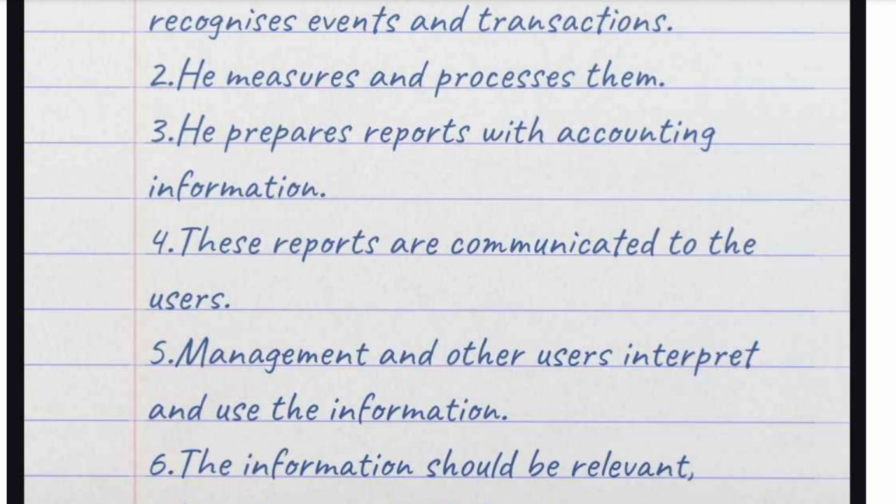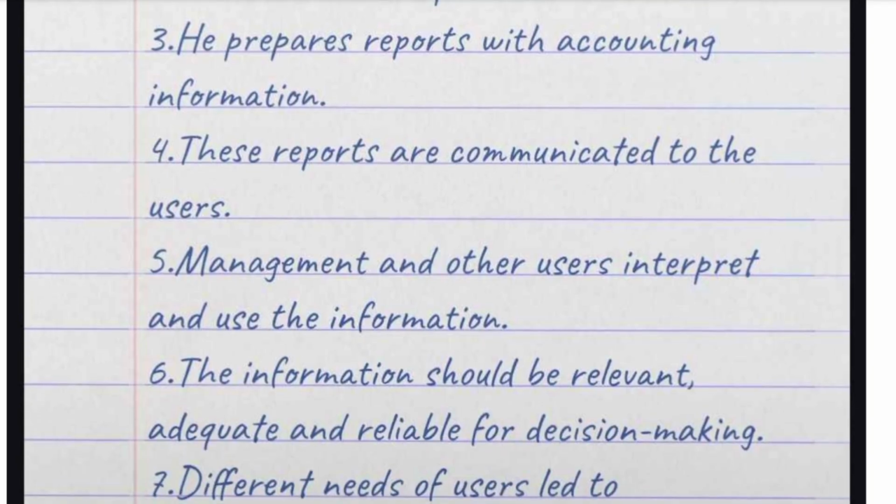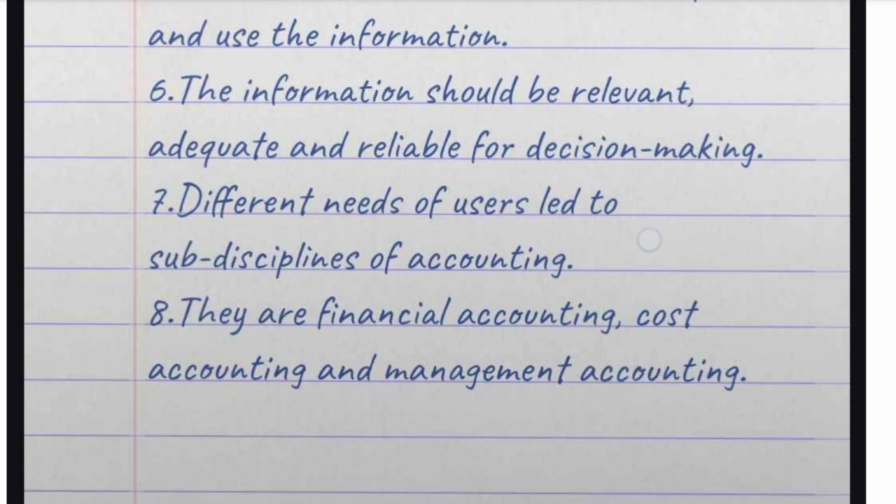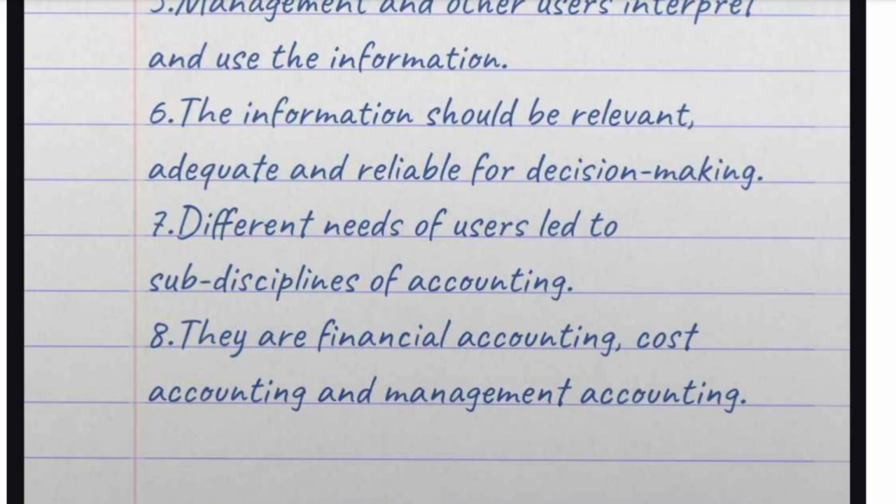The management is called the users. What they will do is use that information. Next, the information should be relevant, adequate and reliable for decision making. What is relevant, adequate and reliable? Meaning useful, complete, and correct or accurate. Clear. And the different needs of users lead to sub-disciplines of accounting. That means separate parts, where different accounts are recorded in different parts. For example, financial accounting, cost accounting and management accounting.